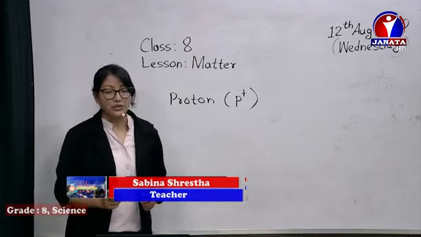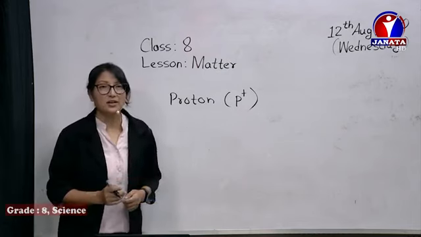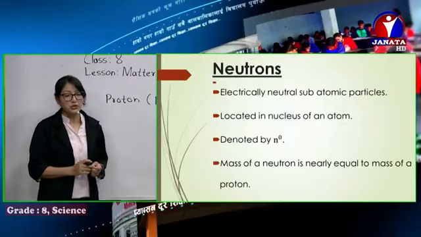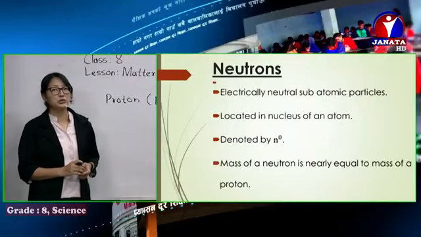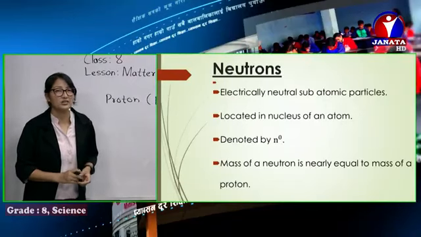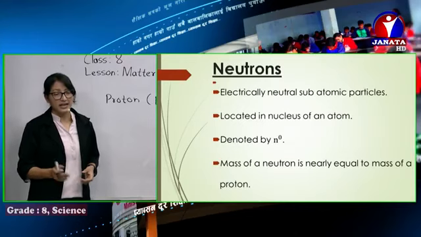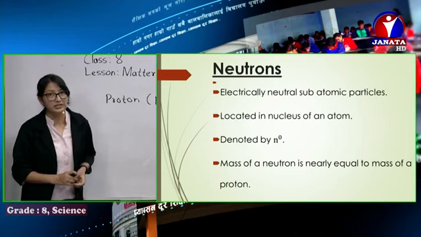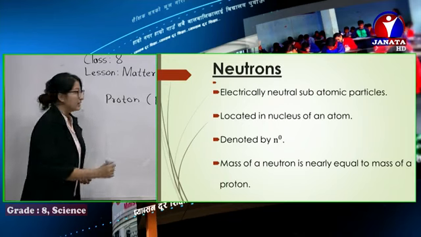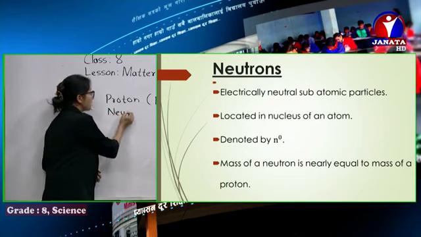Now next we have neutrons. Neutrons are electrically neutral. You can say they are chargeless particles. They have no charge, and they are also located in the nucleus of the atom. Neutrons are denoted by N0.